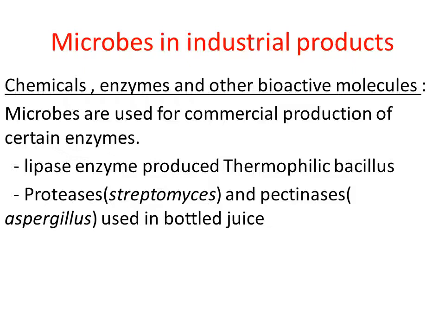Homemade juice will not be as clear, right? If you look at bottled juice, it is more clear because they add some enzymes to the bottled juice in order to remove the protein debris and pectins from the juice, right? So proteases and pectinases are commonly used in bottled juice.